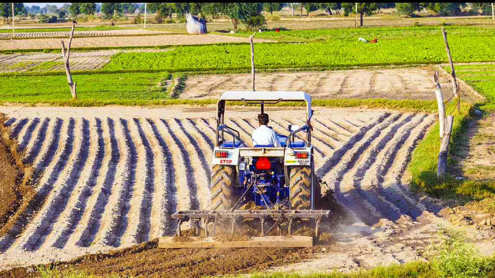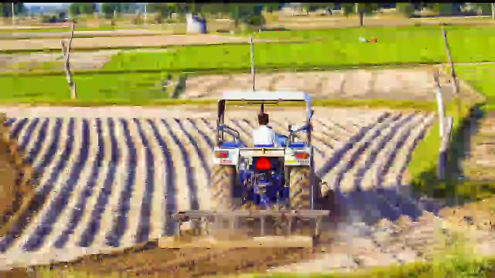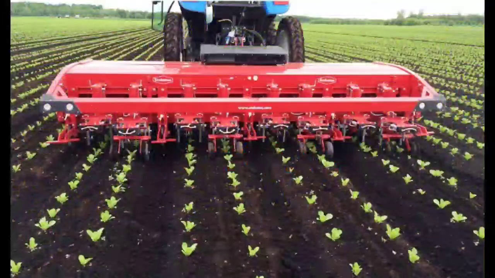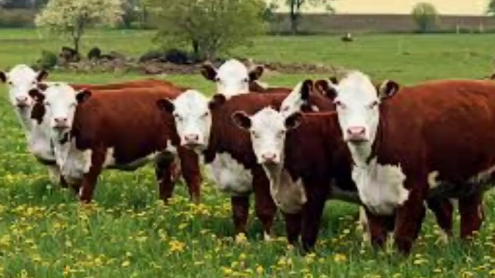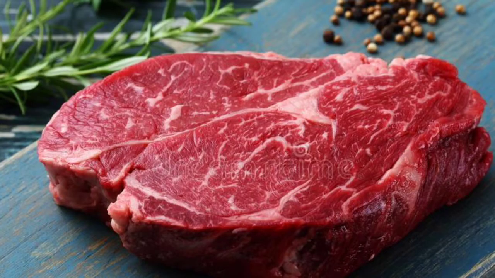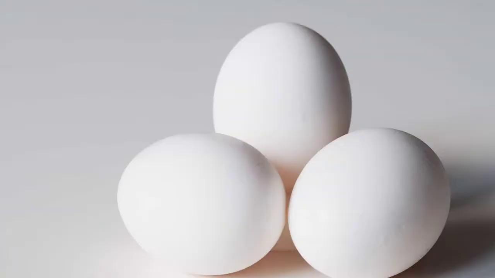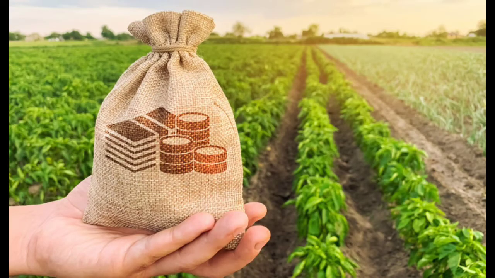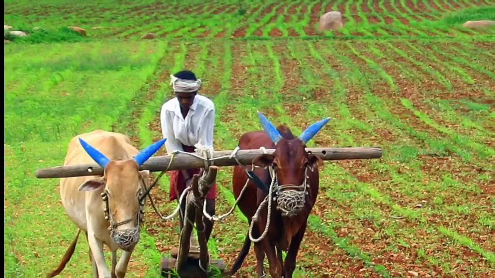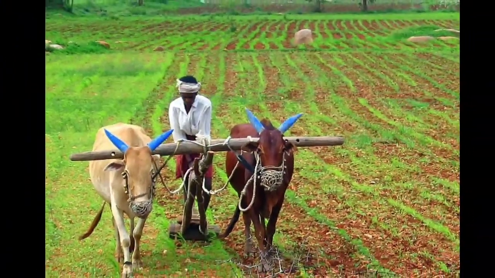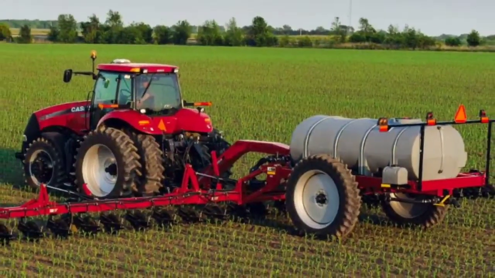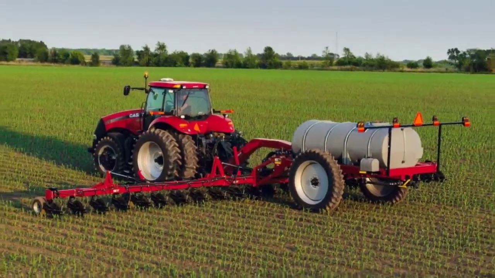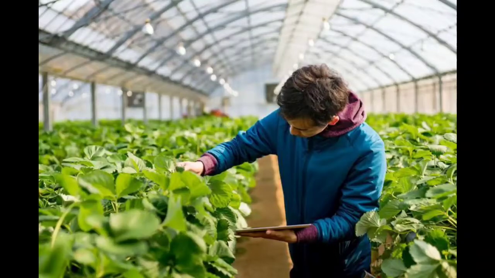As we have already seen, the definition of agriculture is the art and practice of farming in which soil is cultivated to grow crops and animals are reared for their meat, wool, eggs and other products. It is a primary activity in which people are directly involved with the land to earn their livelihood. Agriculture plays a very important role in the economy of our country. It not only provides a means of livelihood for many people, but it also contributes to the total income of our country.